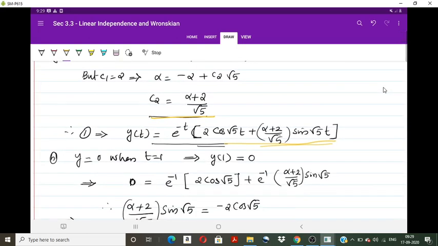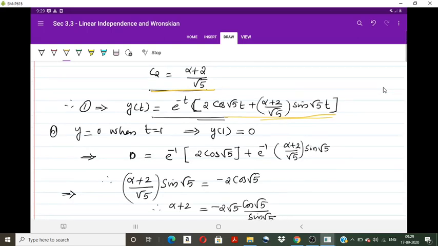Now the second part: y equal to 0 when t equal to 1, that is y of 1 equal to 0. Apply that in the required solution. So 0 is equal to e raised to minus 1 times 2 cos root 5 plus e raised to minus 1 times alpha plus 2 by root 5 into sin root 5.